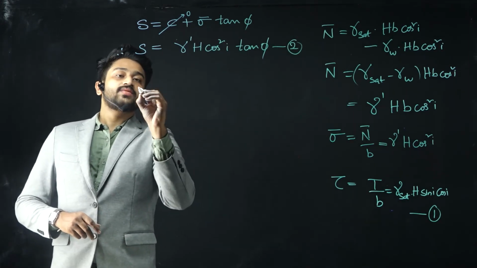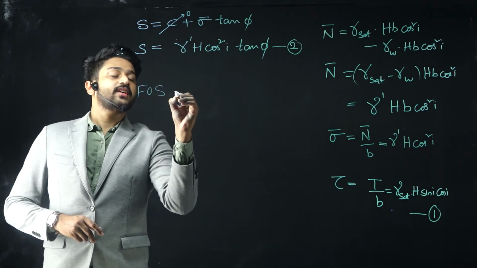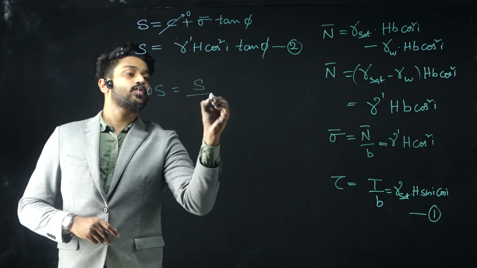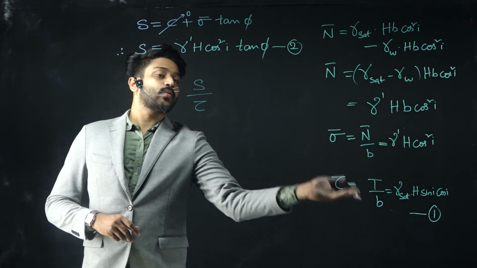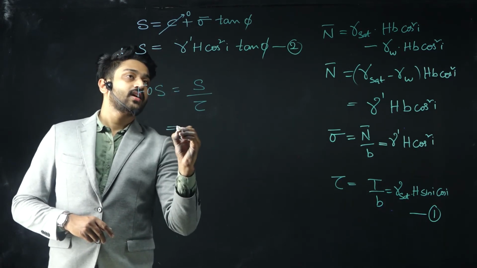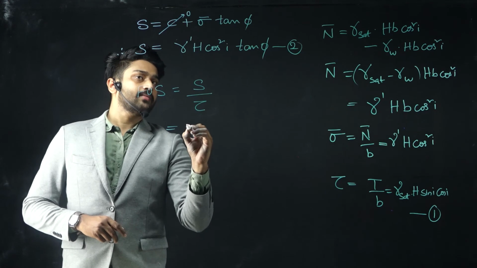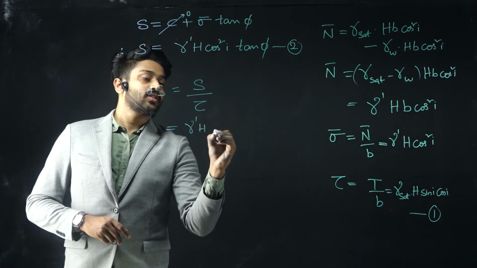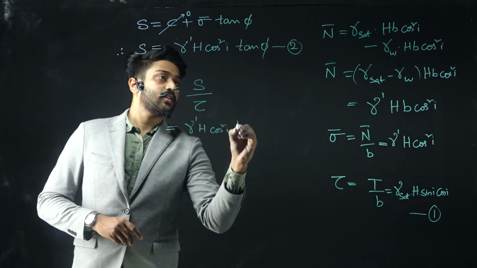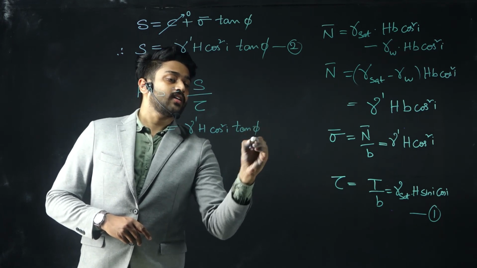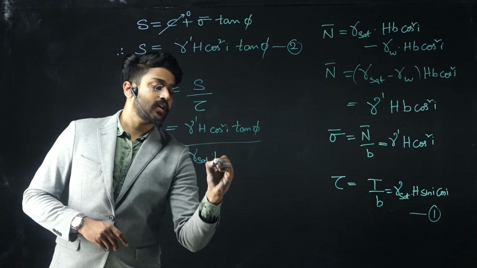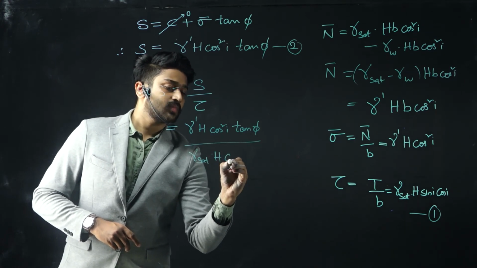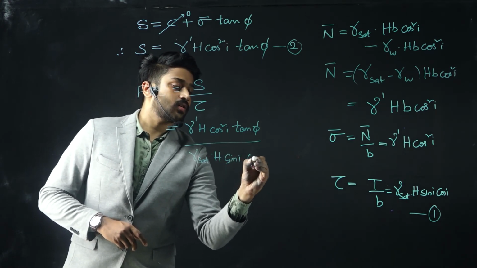As we know, the factor of safety is the shear strength to the mobilized shear strength. Substituting from equations 1 and 2 and simplifying, this will be gamma dash h cos square i into tan phi by gamma saturated into h into sin i cos i.